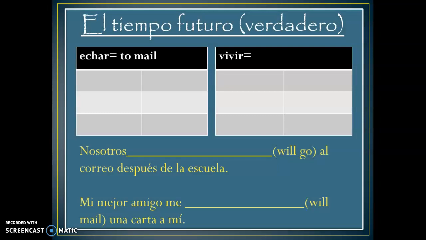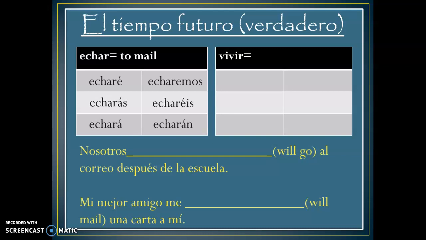So hablar is to speak. So we're going to go ahead and conjugate that as an example. So hablaré, hablarás, hablará, hablaremos, hablaréis, hablarán. So we take the full verb and then just put the endings after the full infinitive verb, accent for everything except for nosotros. Vivir, to live, same thing.